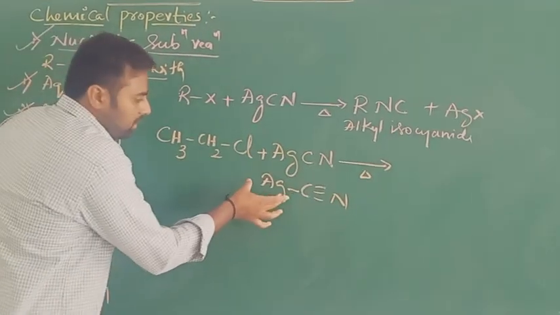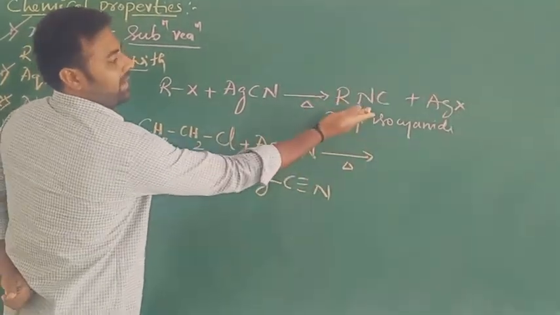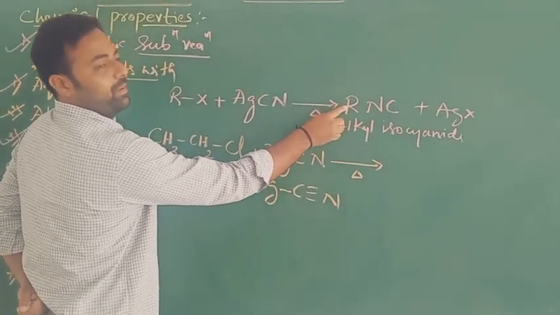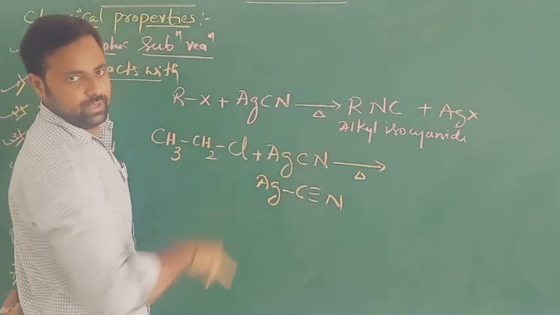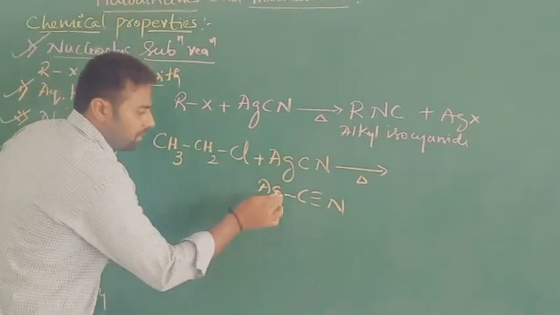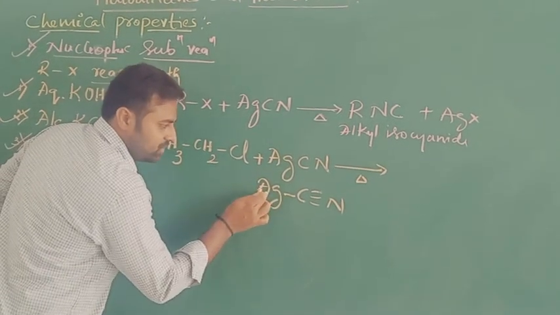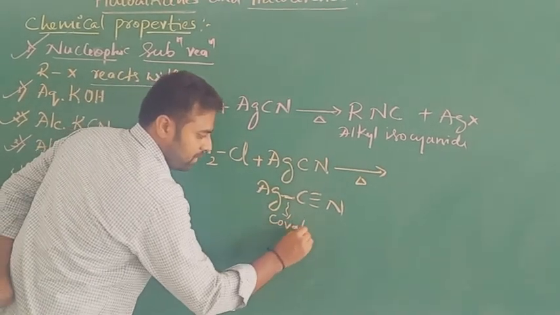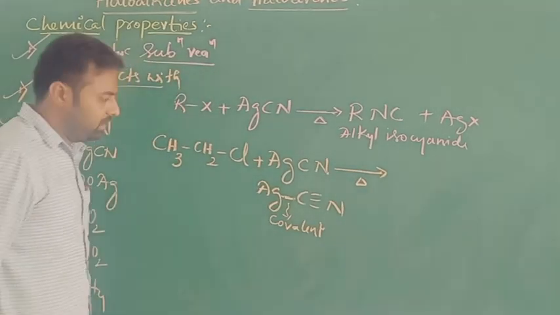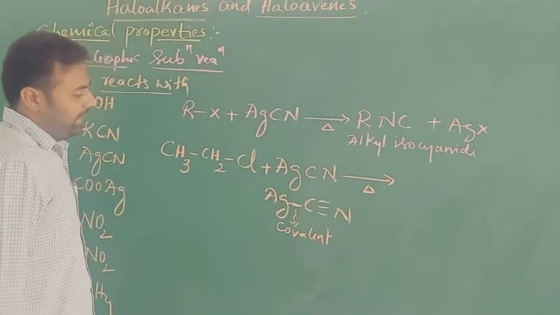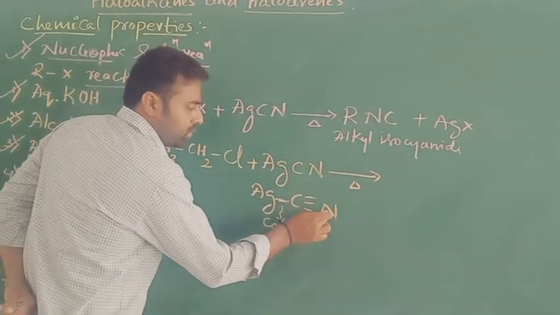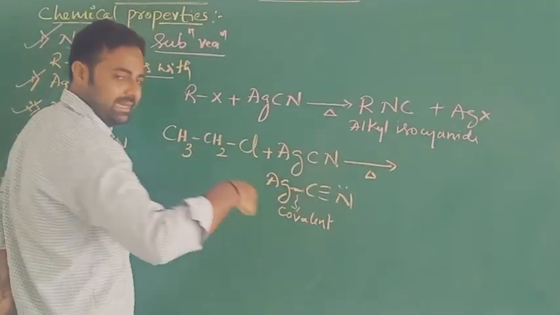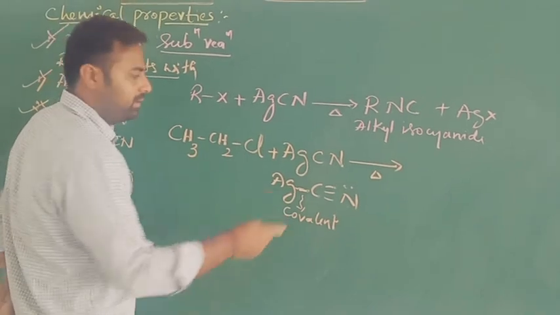Here, the product we obtain is isocyanide, meaning the alkyl group forms a bond with nitrogen through the nitrogen atom. Here the Ag and carbon bond is covalent in nature, so it is very strong. So that's why nitrogen itself, having a lone pair of electrons, acts as a nucleophilic center here.